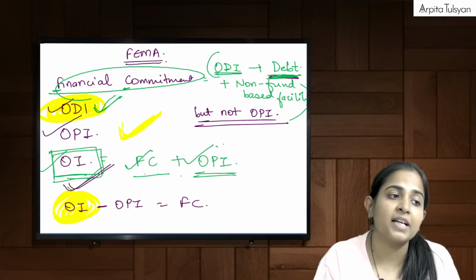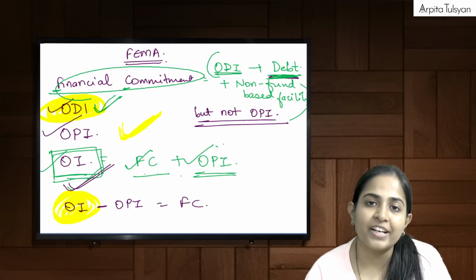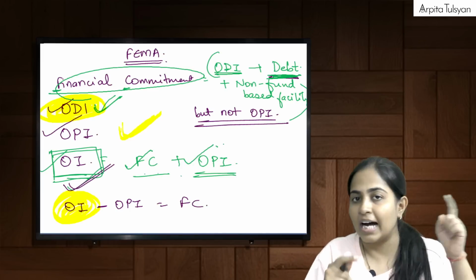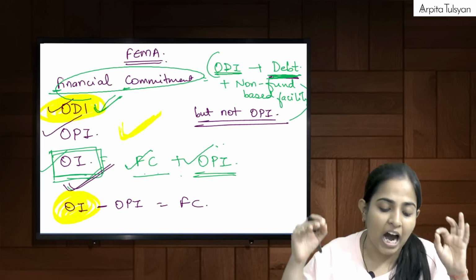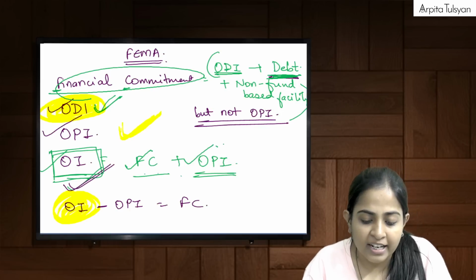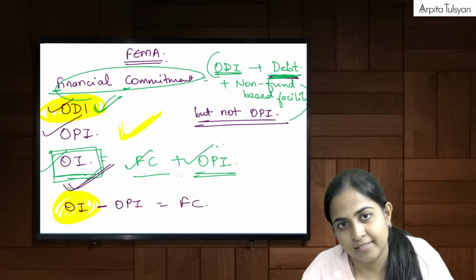Financial commitment plus OPI. Now, what was OPI? OPI means investment done by a PRI in any foreign securities, but other than ODI and other than unlisted debt instruments. Whatever is not included here will anyway fall under financial commitment.